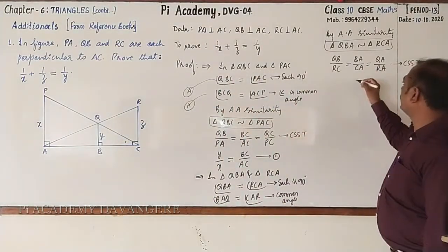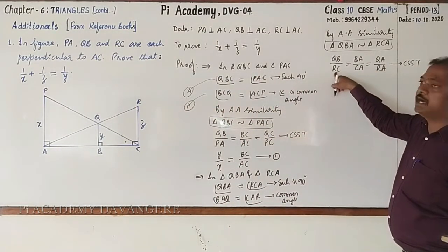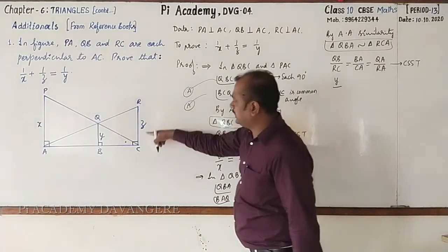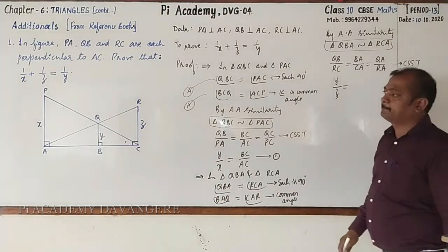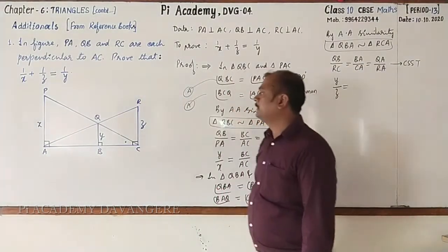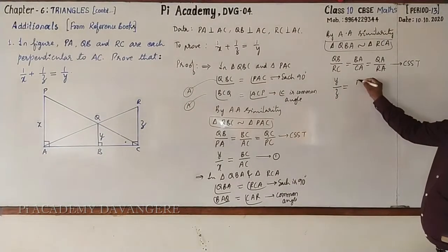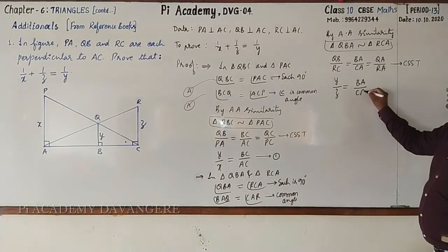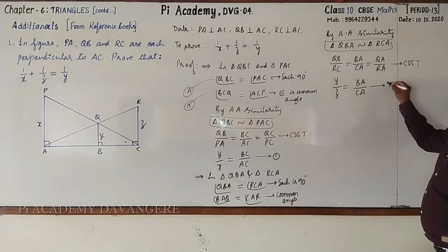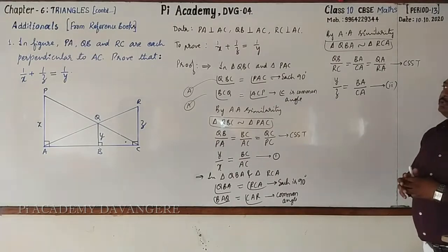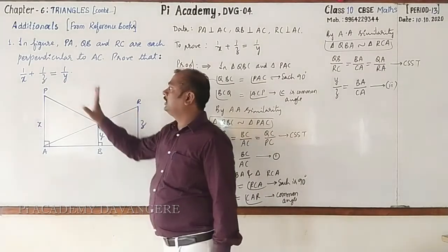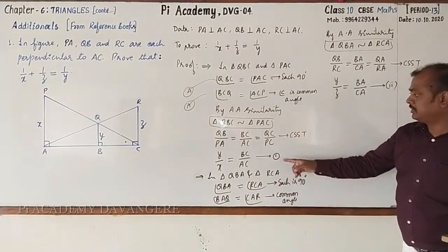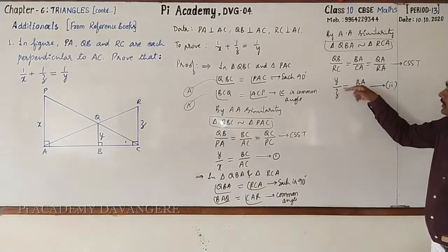Then what is QB? QB is Y by RC. RC is Z. It is equal to BA. BA is unknown. Then CA, that is also unknown. Now, you may call this statement 2. Then what should be done? Look here, we want 1 by x plus 1 by z equal to 1 by y. Here, y by x is there, y by z is there.